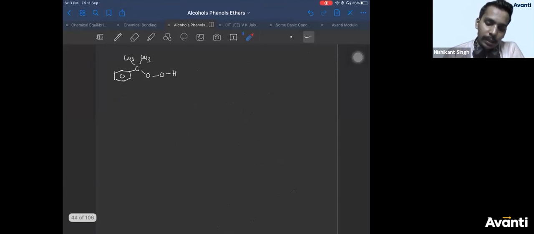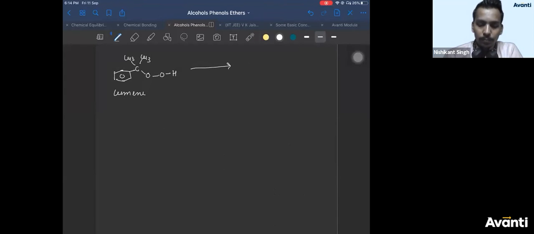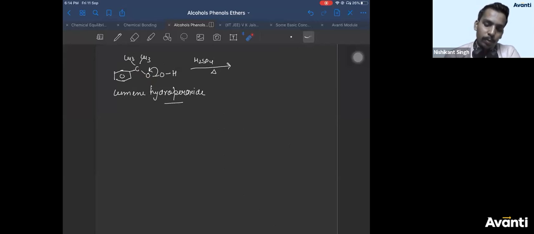Now, what happens here? There is a rearrangement which takes place. This compound is called cumene hydroperoxide. So in the presence of H2SO4 and heat, there is a rearrangement which is going to take place. How? See this. This bond breaks like this, O minus. If oxygen gets a negative charge, carbon should get positive. So this bond breaks like this.